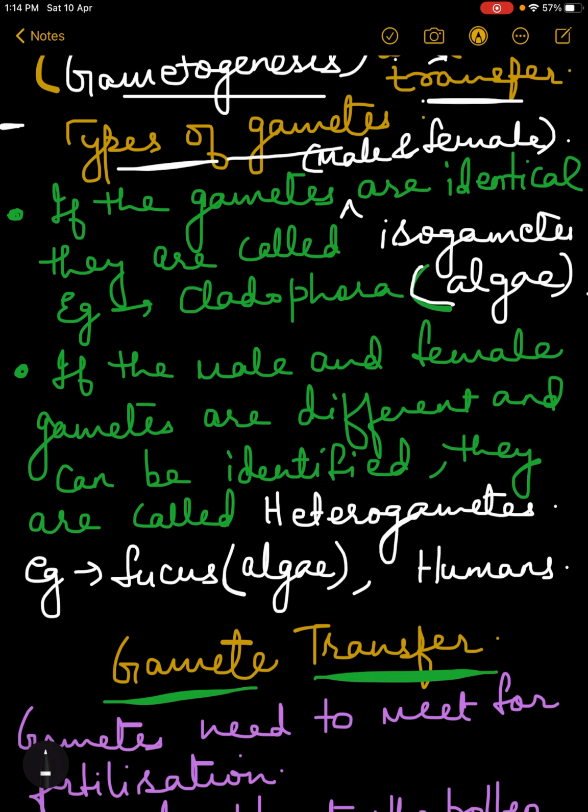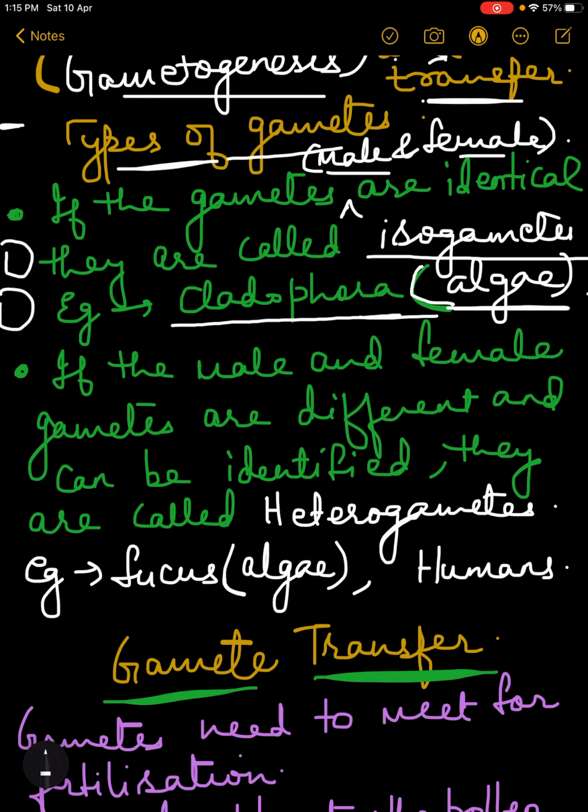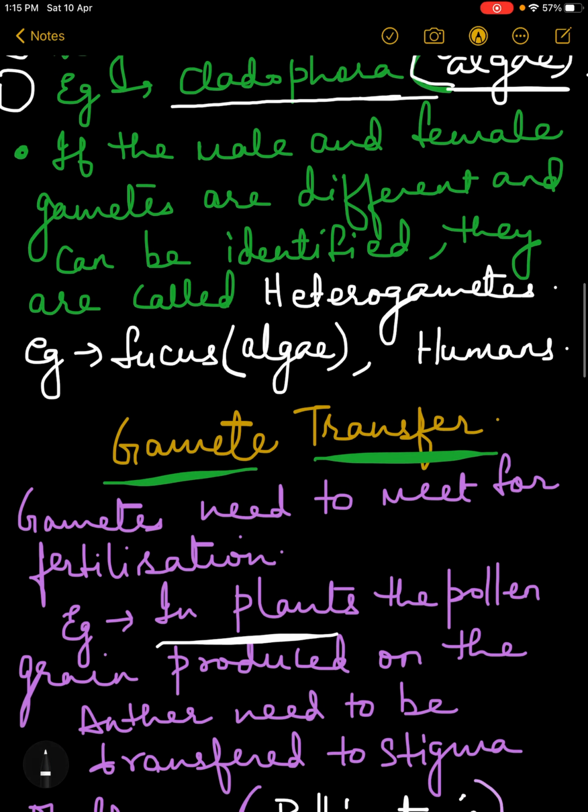Now I want to discuss the types of gametes. There are various types of gametes. If the gametes are identical, that means the male gamete and female gamete are totally similar and you cannot differentiate which one is male and which one is female, then such gametes are called isogametes. The example is Cladophora, which is a type of algae. In Cladophora, you cannot make out which one is male and which one is female, because shape, size, structure, everything is the same.